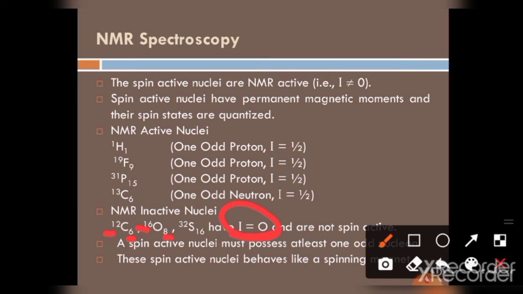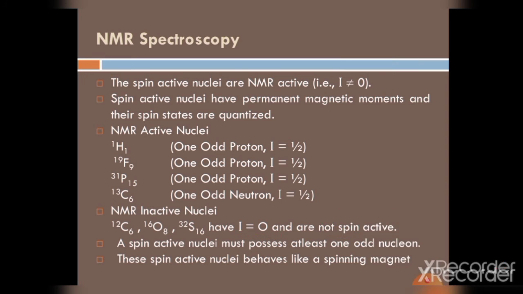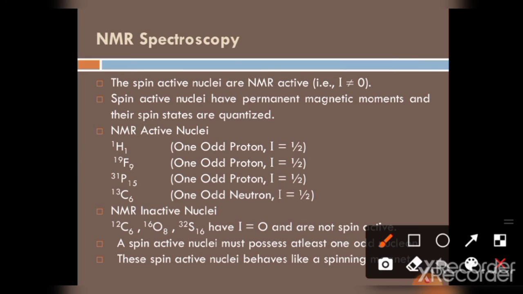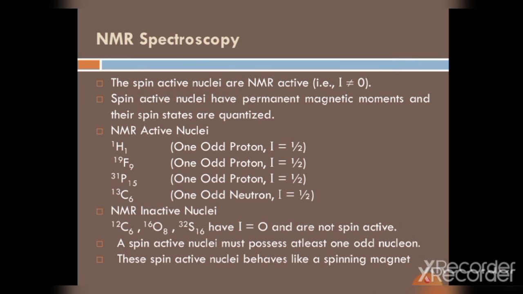So here the protons and the neutrons are equal, so the spin is not active, and it has a value 0. A spin active nucleus must possess at least one odd nucleon. These spin active nuclei behave like a spinning magnet. Here we only use spin active nuclei with an odd nucleon in NMR spectroscopy.